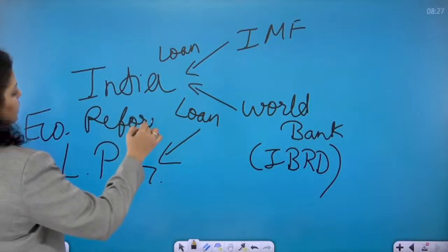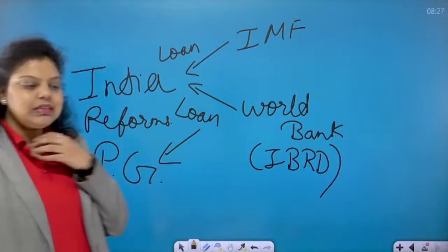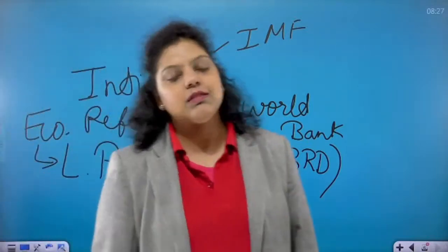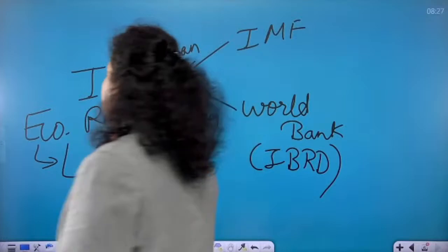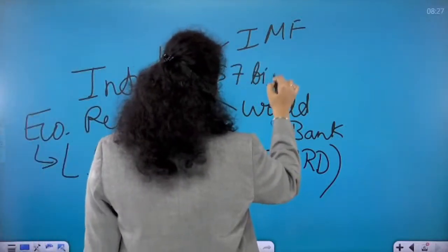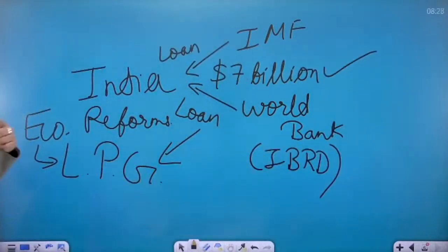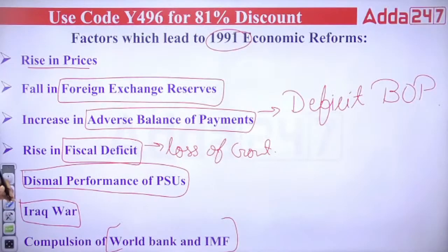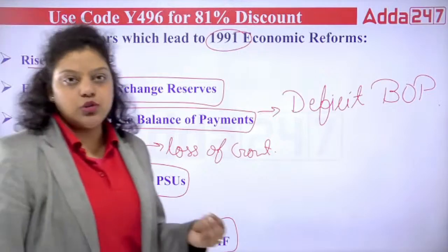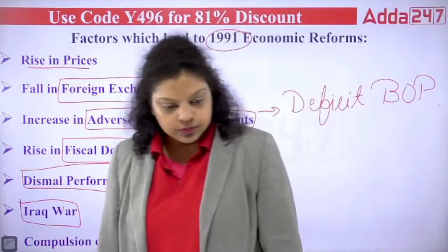So India did some economic reforms, and that's why we introduced the LPG. Dr. Manmohan Singh was the finance minister at that time, and he introduced the LPG. After that, they gave us a loan of $7 billion after we introduced the LPG policy. So these are the factors because of which India introduced the LPG policy. I hope it is clear to all of you.